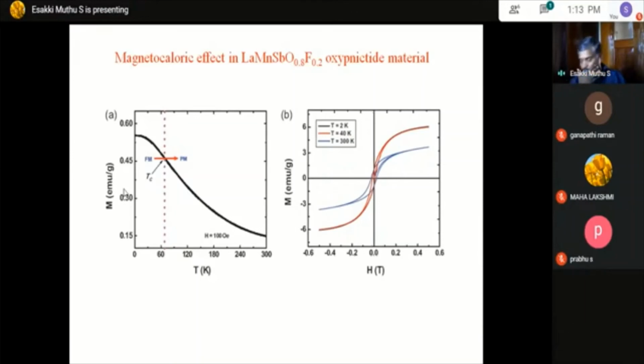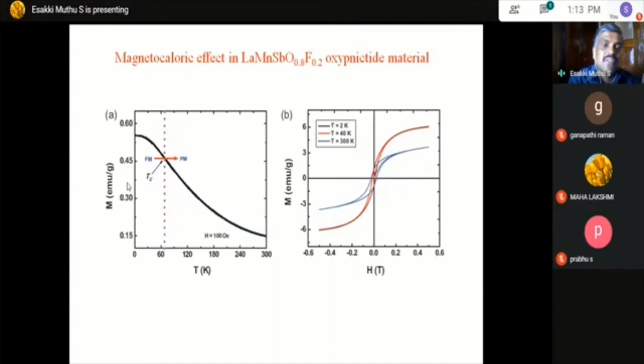So that's why people are not going much into manganese materials or oxide materials. But in order to understand the basic physics, researchers are particularly choosing these materials and they study the magnetocaloric effect in these materials.